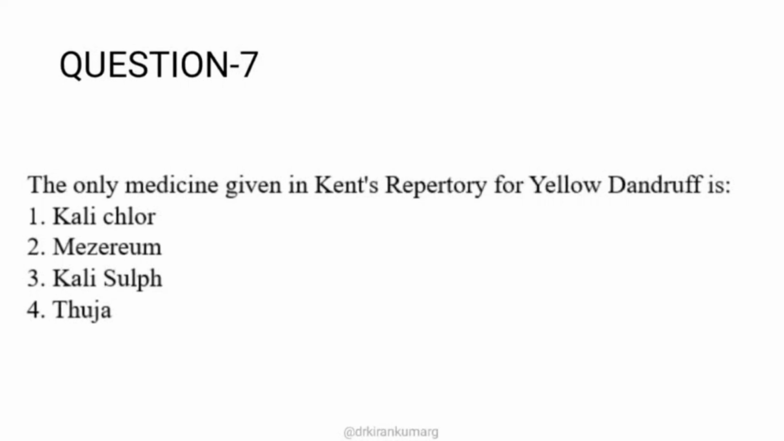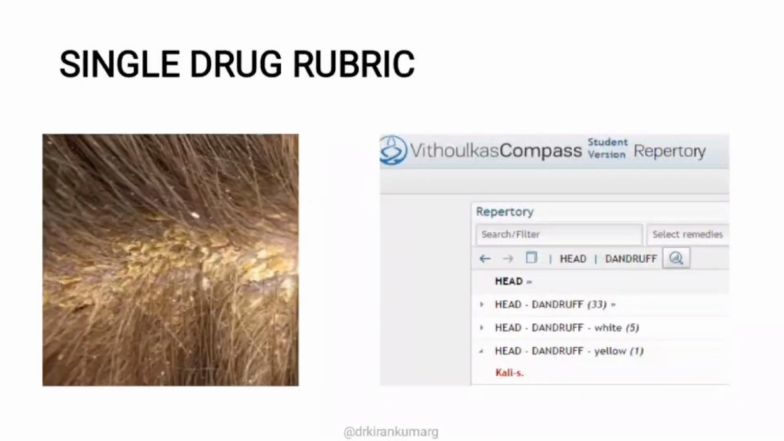You might have come across this rubric, because many times when patients consult you with seborrheic dermatitis or dandruff, you directly go to a rubric to check what all remedies you have. So here, thuja is also a common remedy for dandruff, mezereum is also a common remedy for dandruff. Okay, so how do you differentiate? The remedy for this particular question is kali sulph. Okay, so this is the yellow dandruff and it's a single drug rubric.